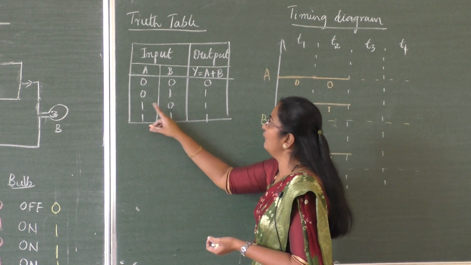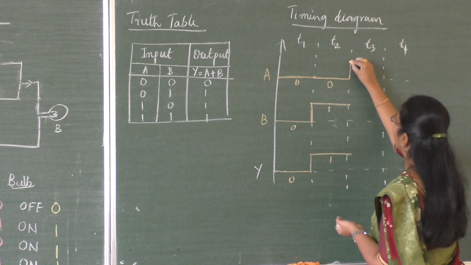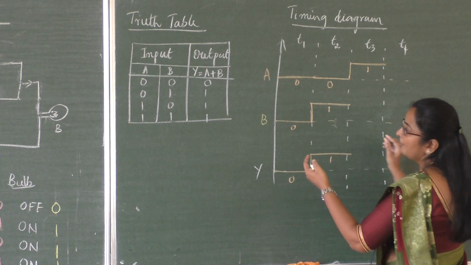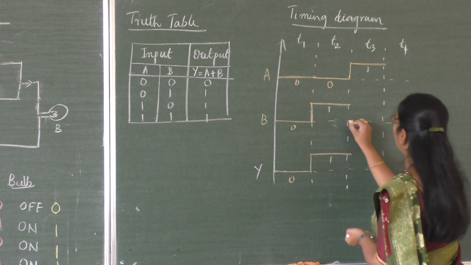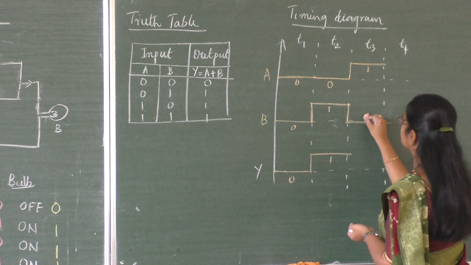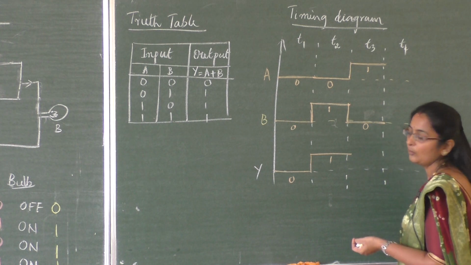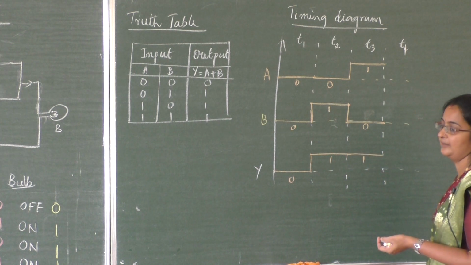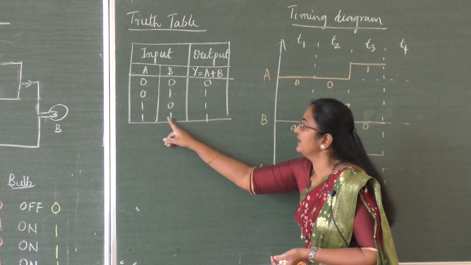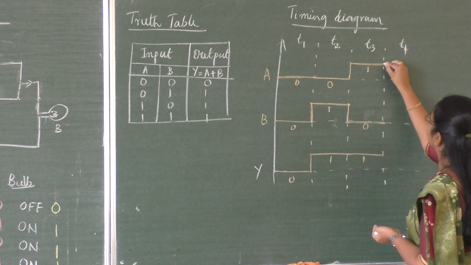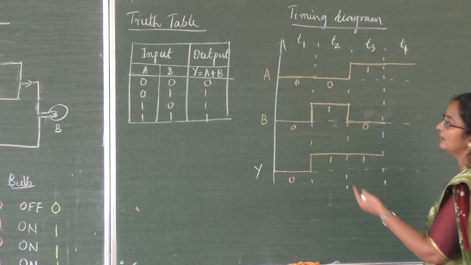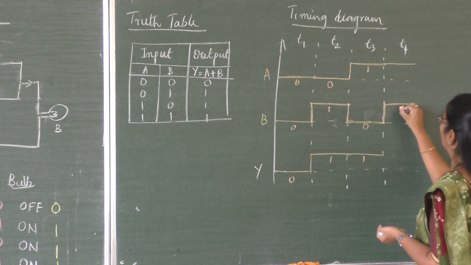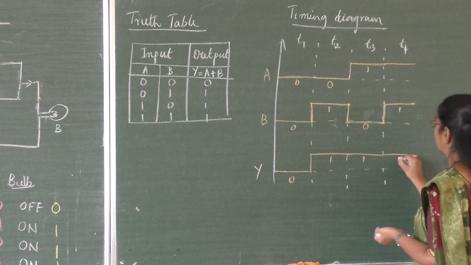Next, A 1, B 0. At time T3, A becomes 1, so higher level, this is A 1. B is 0, so I have to draw this lower level line. So this is 0 level line. What happens to output? 1. So this one will extend here, this again becomes 1 here. Next, last one, A 1, B 1, output 1. A 1, so let me extend this for T4, 1. B 1, so I have to draw this one like this. 1. Output is also 1.